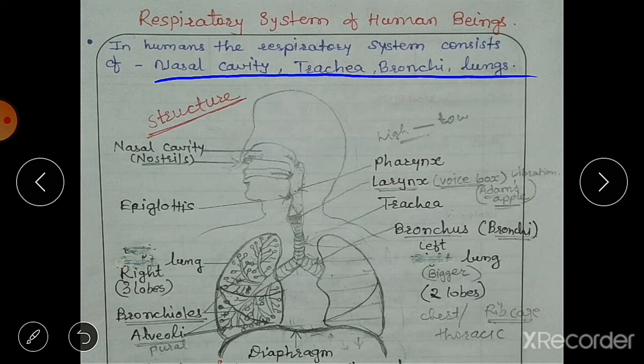Then it is connected to the next part of the respiratory system, that is the trachea, or we can say the windpipe. It is a tube-like structure. You can see here, this is the trachea. The trachea is a tube-like structure that allows air to enter the lungs. It is kept open by the presence of a number of cartilaginous rings. This tube is made of a number of cartilaginous rings.